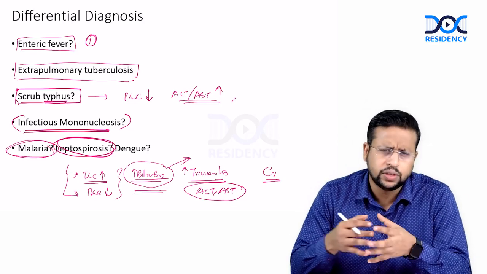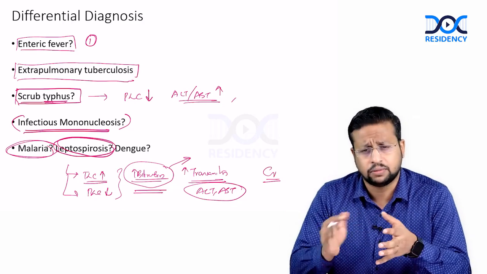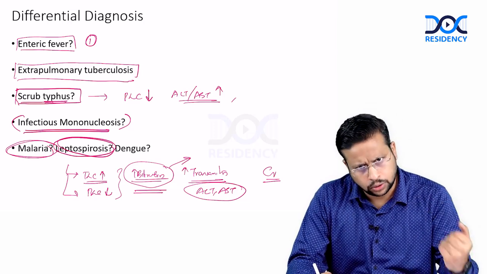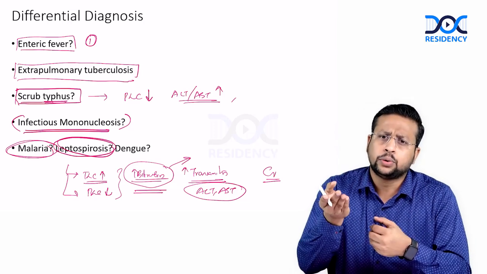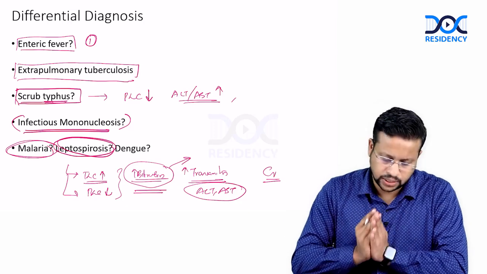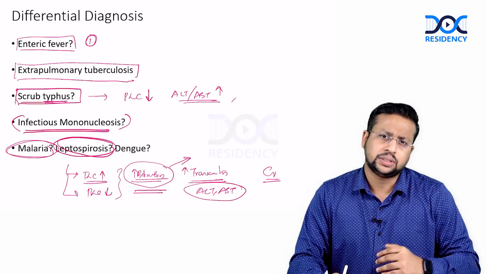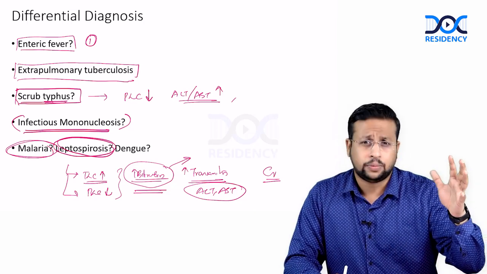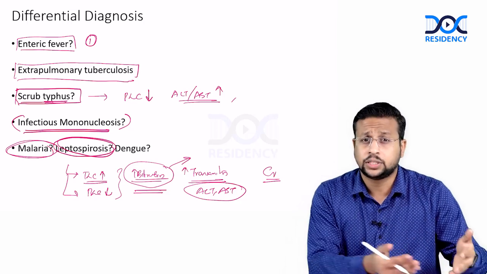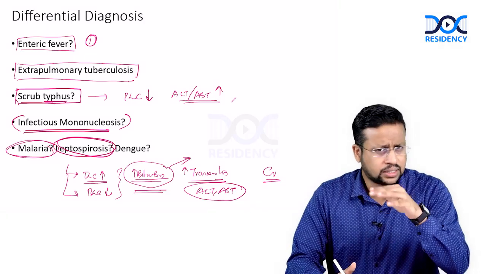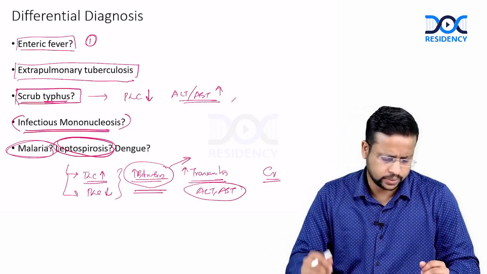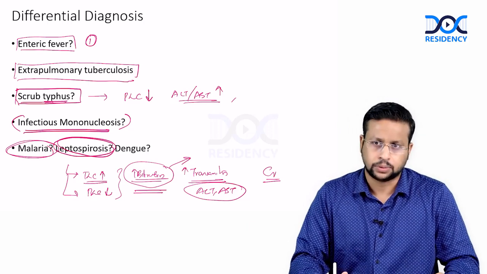So whenever you have a fever lasting a week or less than 1 week, and the patient has severe myalgia and they have elevated total count, low platelet count, a high bilirubin, a high creatinine with elevated transaminitis levels, one of the differentials that you have to keep is leptospirosis. But here we don't have these features. This patient is clinically well. The fever has been around 12 days. That much duration is unlikely for leptospirosis. Thrombocytopenia has not yet occurred. It's still a normal platelet count. Creatinine is not elevated. Bilirubin is normal. It's only mild transaminitis. So I won't keep leptospirosis as a possibility here.